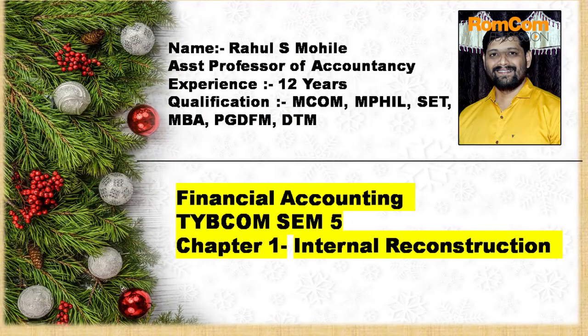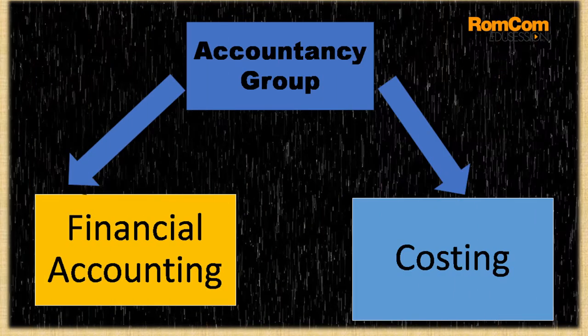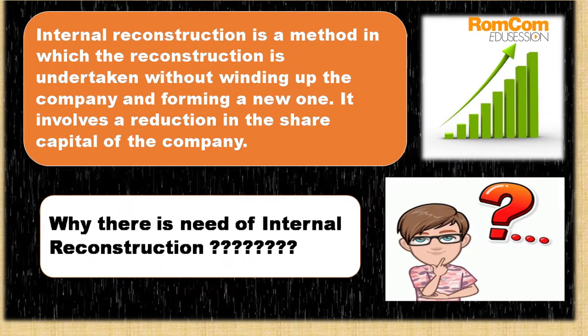Hello everyone. So today we are going to start with financial accounting for FYJC semester 5. If you see the accountancy group, we have two accountancy subjects: number one is financial accounting and number two is costing. These two subjects will carry a total of 200 marks in semester 5. Financial accounting will carry 100 marks and similarly costing will carry 100 marks. So today we are going to start with internal reconstruction.